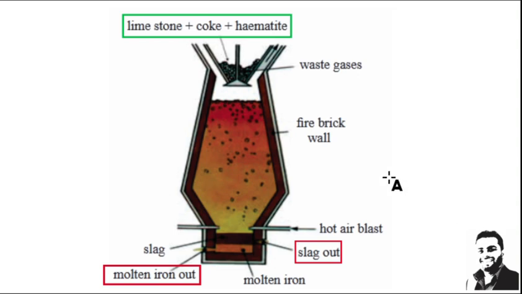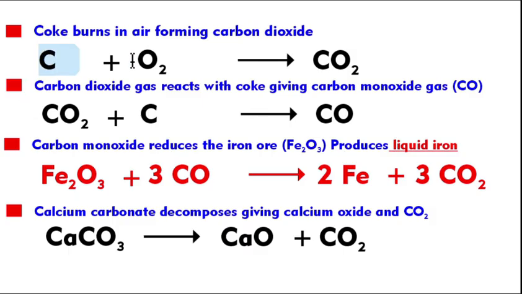Let's see what happens. The chemical reactions taken place inside this blast furnace. The hot air means oxygen. Remember that. The hot air means around 650 Celsius, we send oxygen gas. So when this oxygen gets in, this oxygen reacts with coke. Oxygen reacts with coke. And it makes carbon dioxide. So this is the first reaction that is taken place inside this blast furnace. At the same time, this coke will increase the temperature where it is enough to melt iron, around 1000 to 1900. Again, 1750, 1800 වගේ මේක වැඩි කරලා දෙන්න.